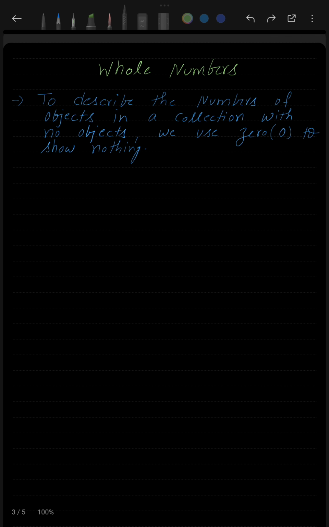So I want you to imagine that you have 10 chocolates and you ate all of them. Now if I ask you how many chocolates do you have now? So what will you say? Most of you will say that you have 0 chocolates now. So it means that you know that when you have nothing, you say that I have 0. This can be interpreted as: to describe the number of objects in a collection with no objects, we use 0 to show nothing. Okay, so I think this should be clear to you.